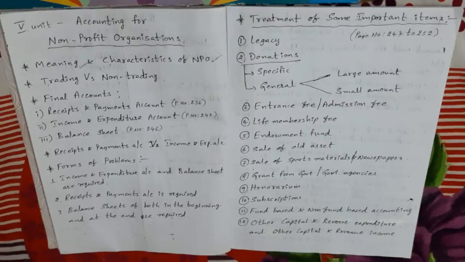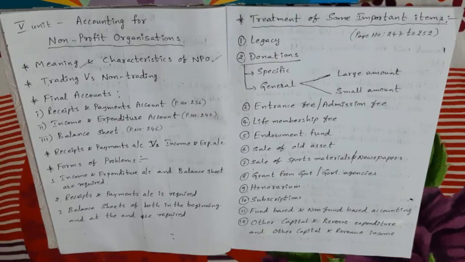Next, the affairs of NPOs are managed by a managing committee. Here the business is run by a managing committee which is elected by the members, the executive managers.